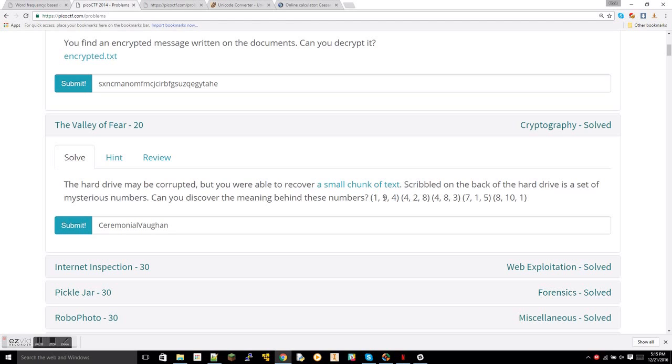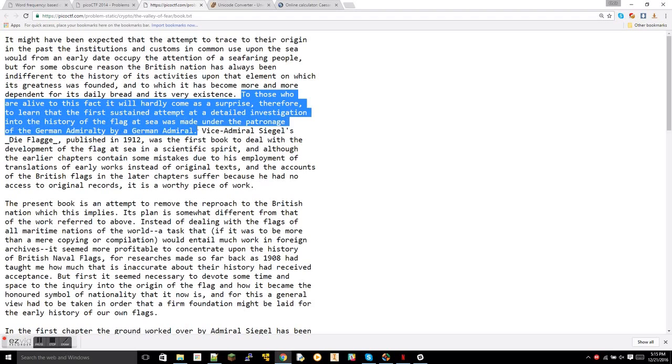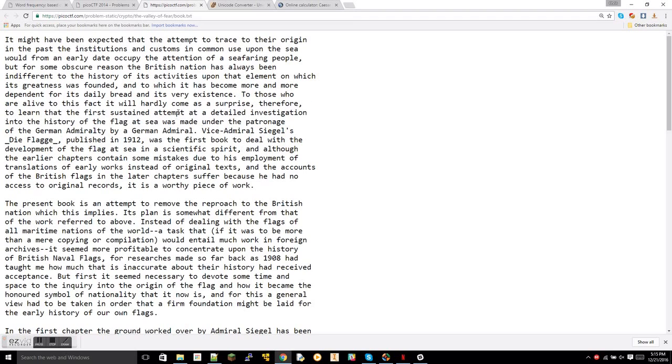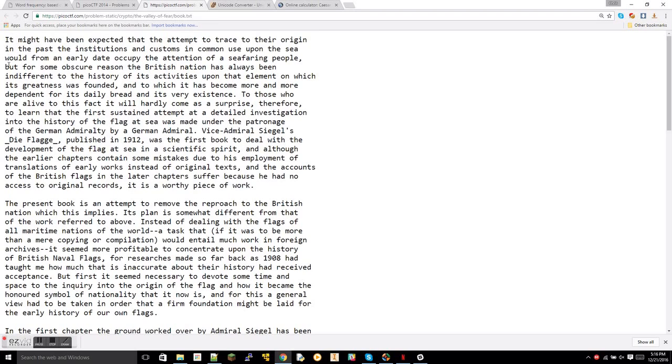I already solved this, so I already know which one it's going to be. But if you were solving this the first time, you'd try paragraph, then sentence, then the word in the sentence. So paragraph 1, 1, 2, 3. There's not 9 sentences in here, so that wouldn't work. Now we're going to try lines. Paragraph 1, then line 1, 2, 3, 4, 5, 6, 7, 8, 9. Word 4: 1, 2, 3, 4.